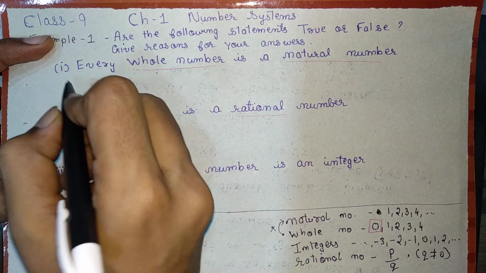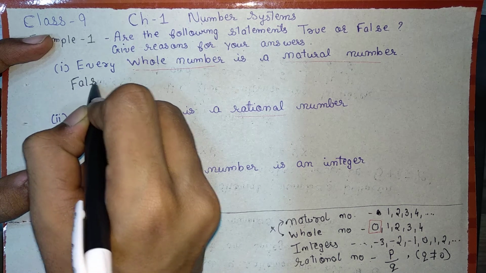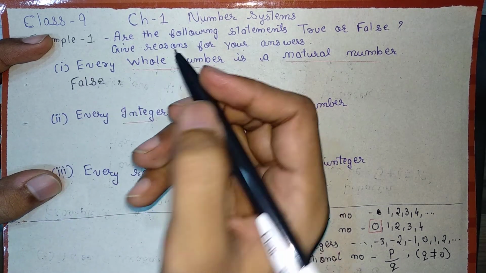So the first statement is false. And what is the reason for that?